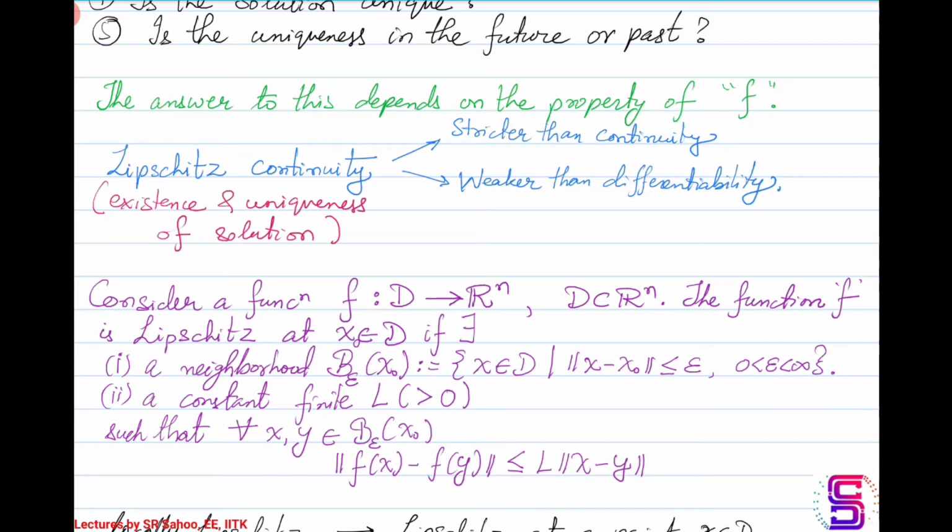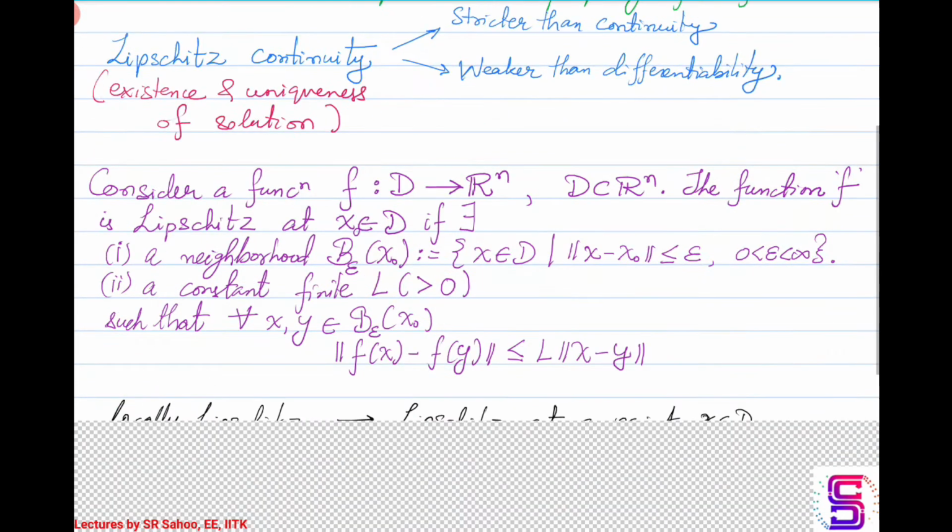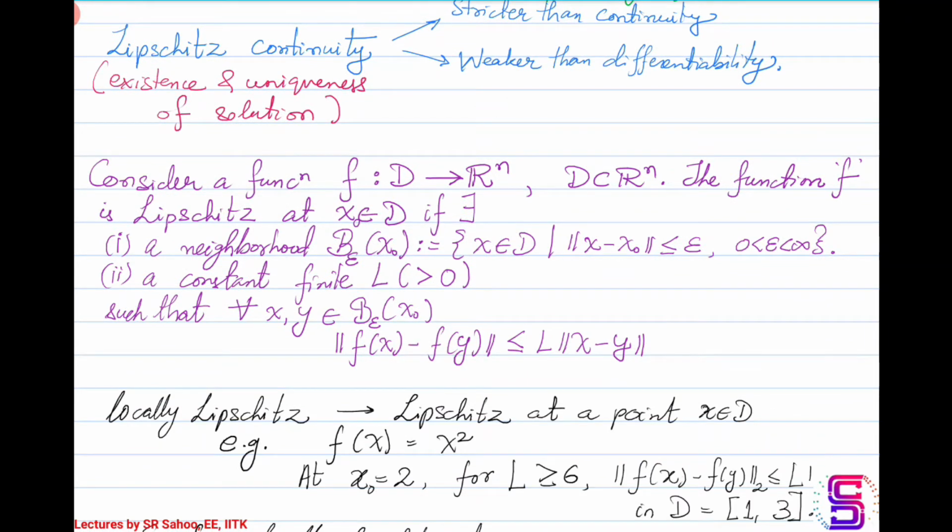Okay, so formally, the definition of Lipschitz continuity says this. You consider a function f which maps from a domain D to Rn, where D is a subset of Rn. Now the function f is said to be Lipschitz at a particular point. We define continuity at a particular point, we define differentiability of a function at a particular point, so Lipschitz continuity is also defined at a particular point.